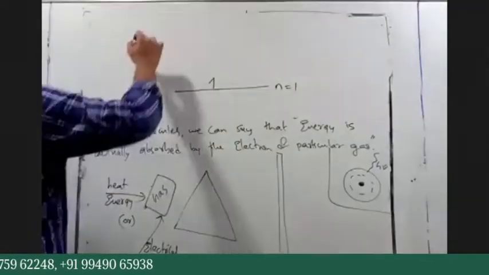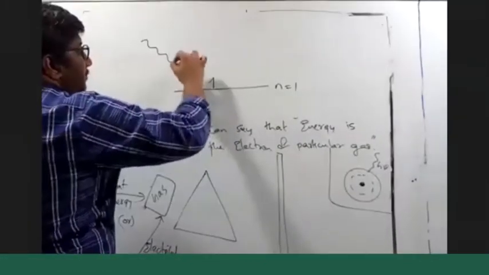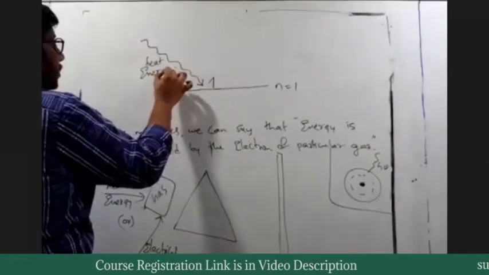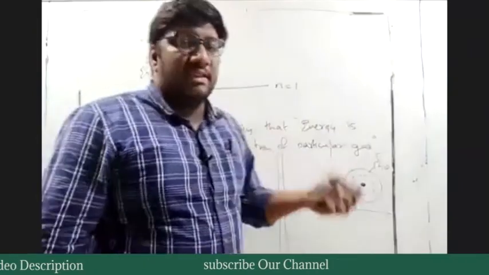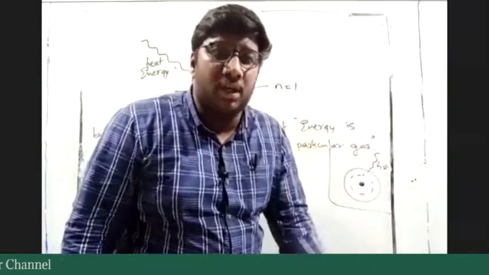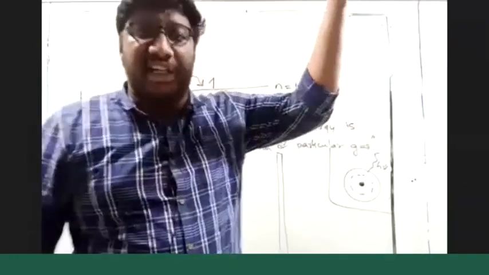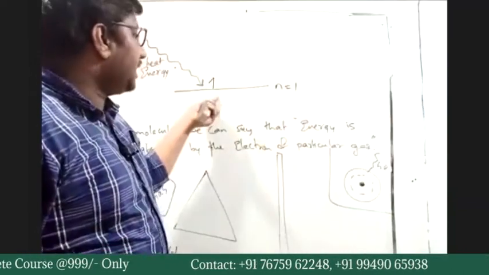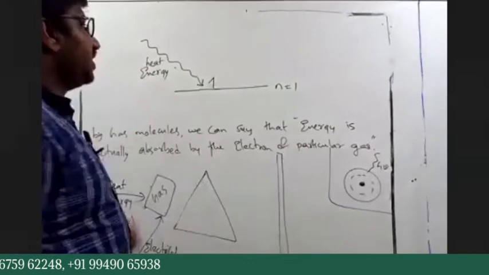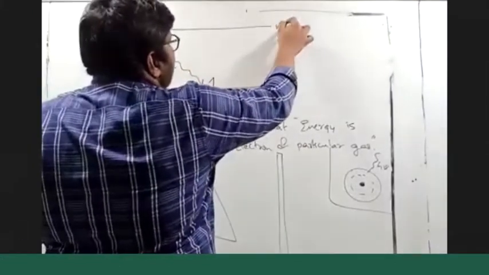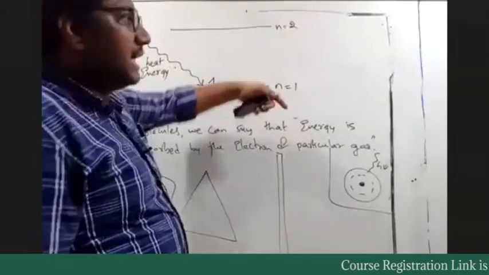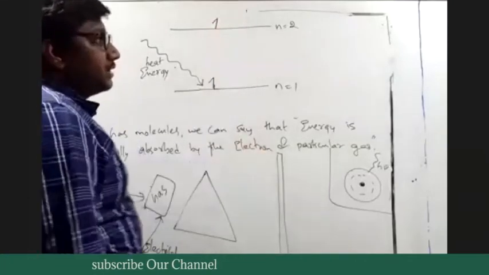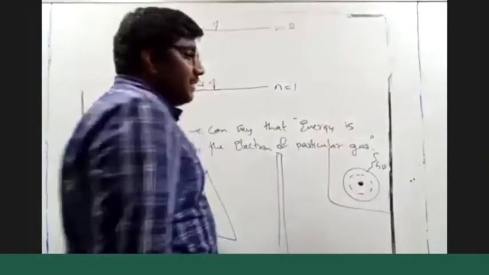So now I have given heat energy. The weights take up the internal energy of the bodybuilder and they will go to the higher position. So the potential energy will be high. Similarly here, the electron can take up this heat energy and go to the higher energy level, n equals 2. Let us say there is another, higher energy level. So the electron goes to the higher energy level. Same thing with the weights, you can consider the parallel.